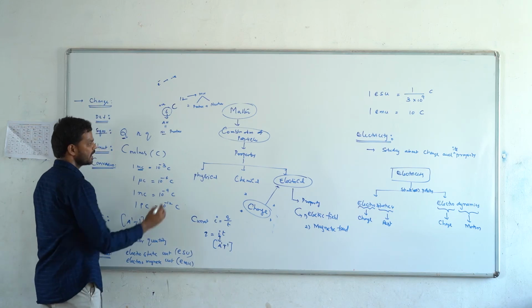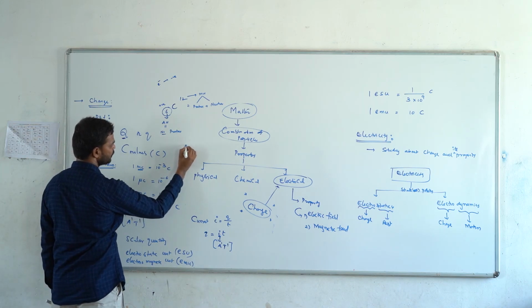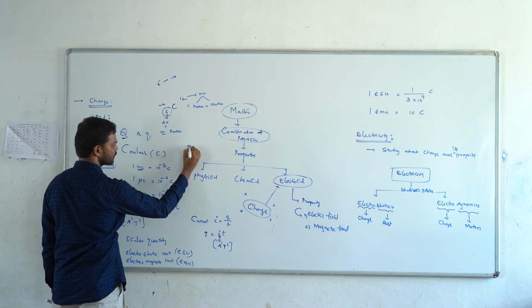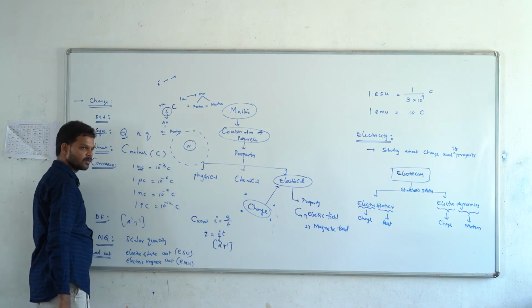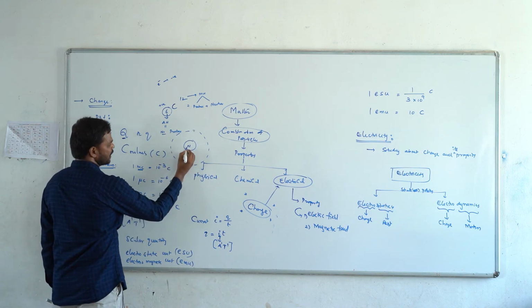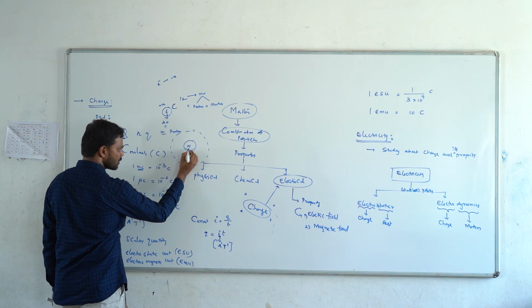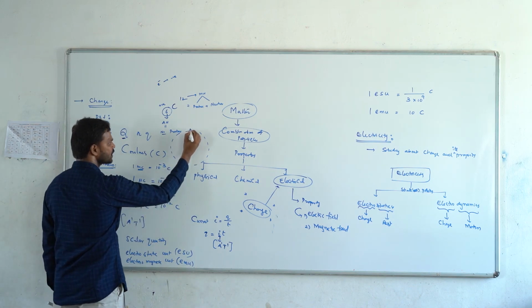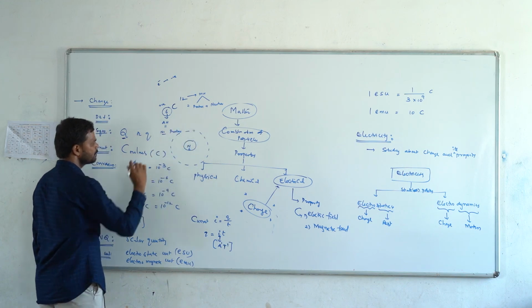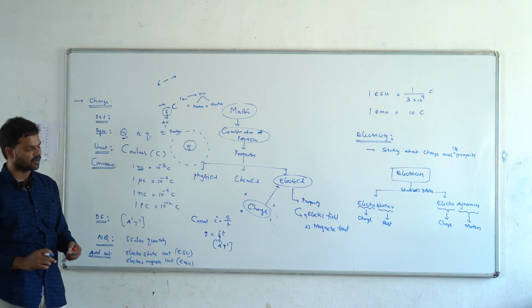We know that as per chemistry or modern physics, any atom consists of a nucleus, and around the nucleus all the electrons revolve in particular orbits. The same number of electrons as protons in the nucleus revolve around the nucleus in different orbits.